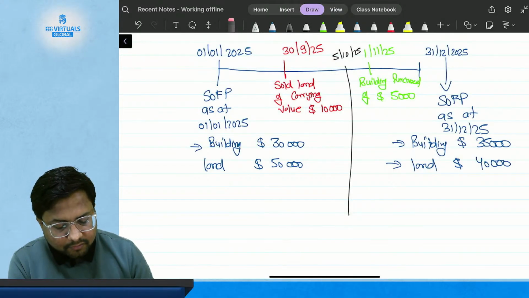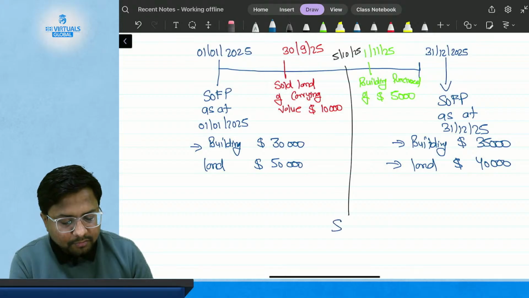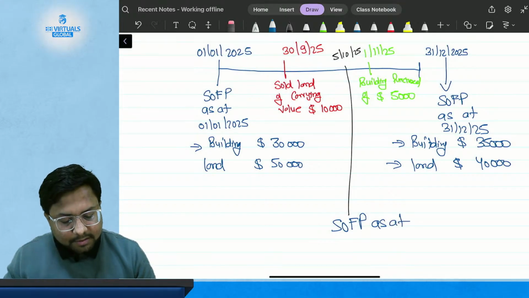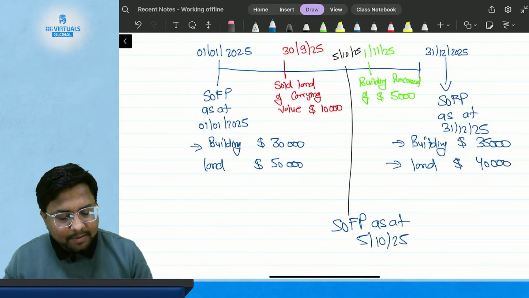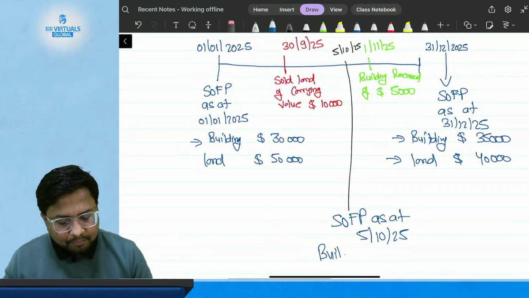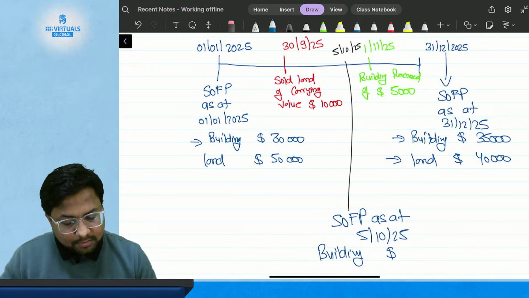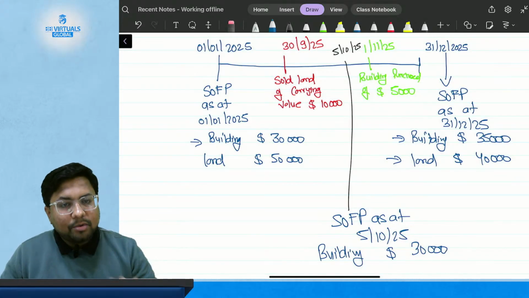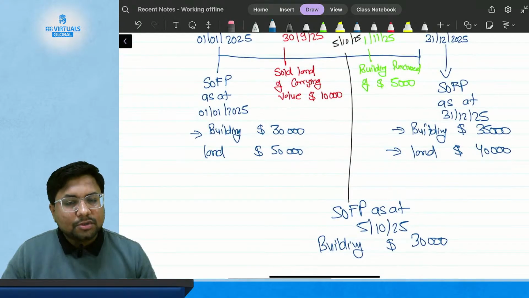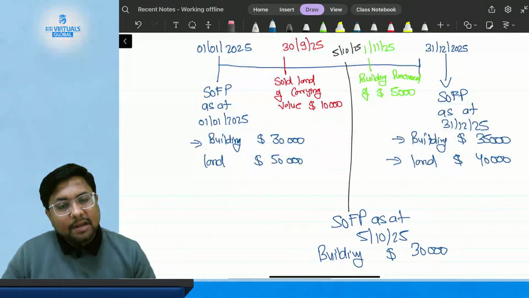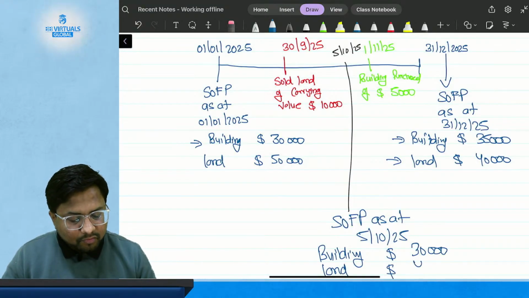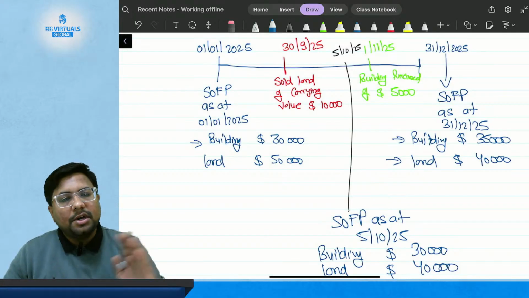My statement of financial position as at 5th of October 2025 is: my building will be shown at a value of $30,000, because I am going to purchase the building on 1st of November and I am giving you the financial position on 5th of October. So I have not yet purchased the building, but I have already sold my land. So the value of my land in my books will be $40,000, because I have already sold the land.